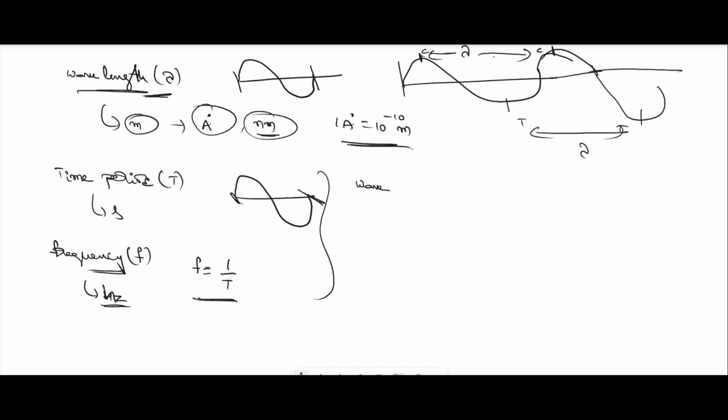Similarly, we represent wave velocity. The velocity possessed by the wave is known as wave velocity, and we know that velocity is equal to displacement, nothing but the wavelength lambda, divided by the time taken by the wave, T. Since 1 by T is equal to f, we can represent it as lambda into f. The unit for velocity is meter per second.